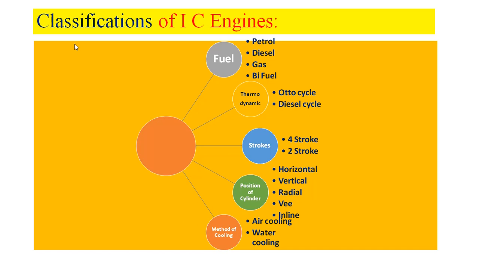For example, suppose we use 2 cylinders, then we can call it a double cylinder engine or 2-cylinder engine. Suppose we use 3 cylinders, that also says about the number of cylinders used in the classification of IC engines, single cylinder and multi-cylinder engines. These are some of the important classifications of IC engines.